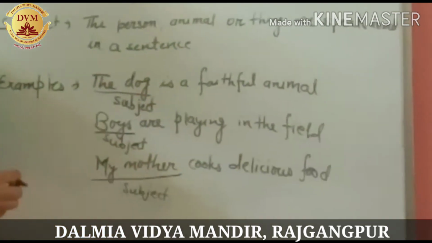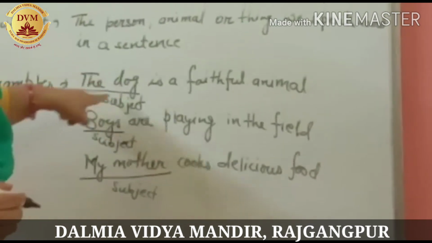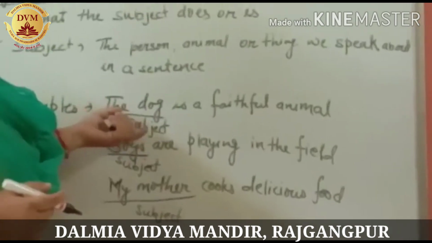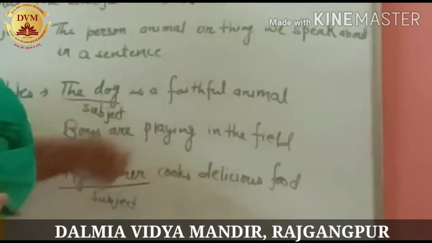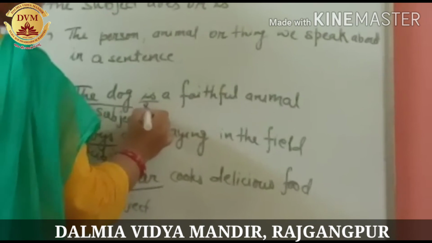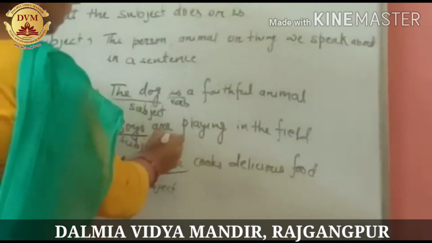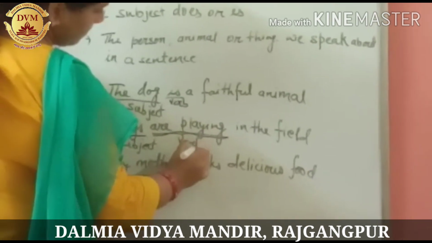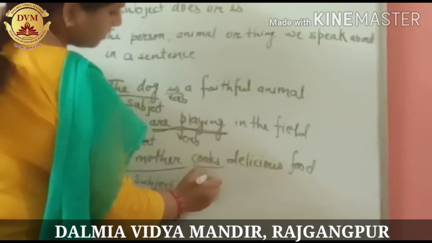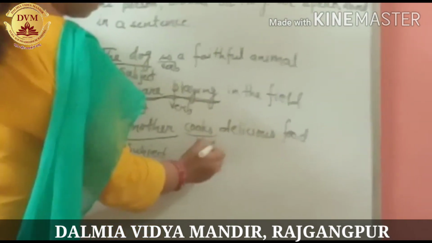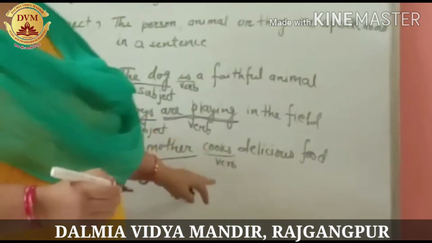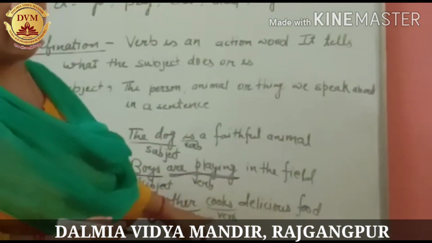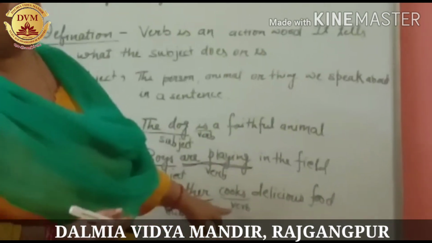Now let's find the verb in this. What the dog is doing? Here the dog is not doing anything. Here what the dog is. The dog is a faithful animal. So is a verb. Here are playing. Both are verb. Here cooks. मम्मी यहाँ पे क्या काम कर रही है? What work the mother is doing? The mother is cooking. The mother cooks delicious food. So this cooks is an action word and this is a verb.